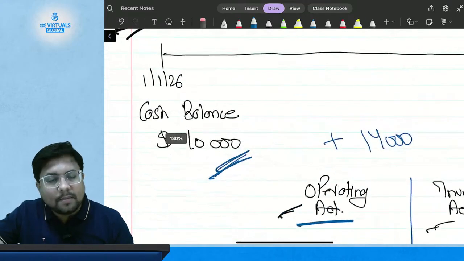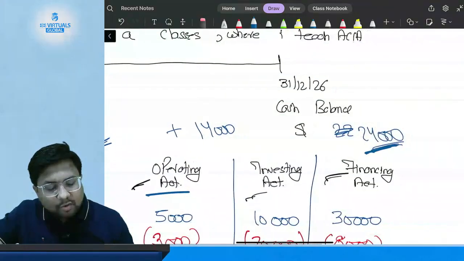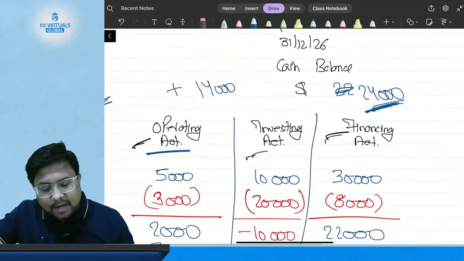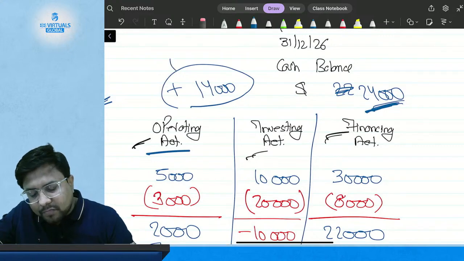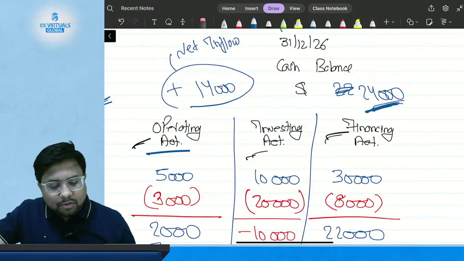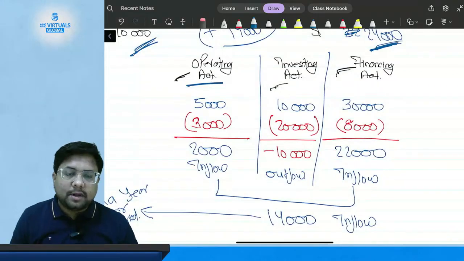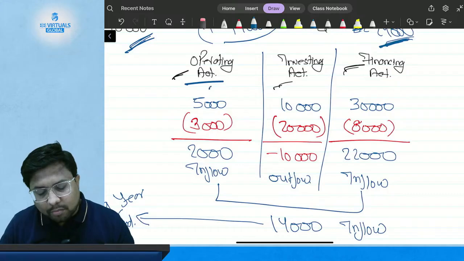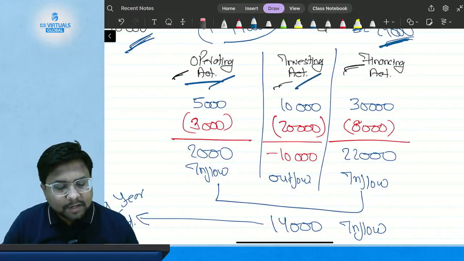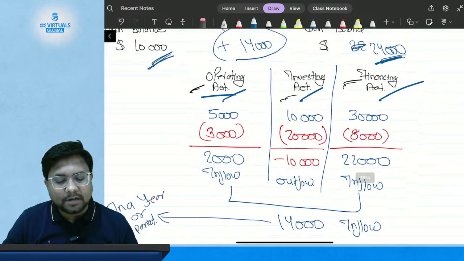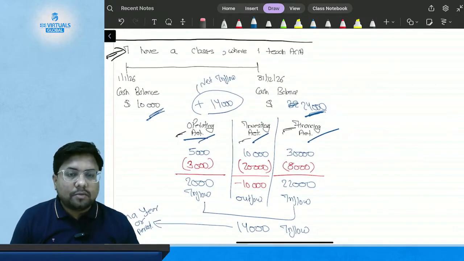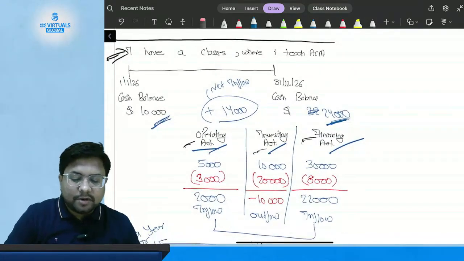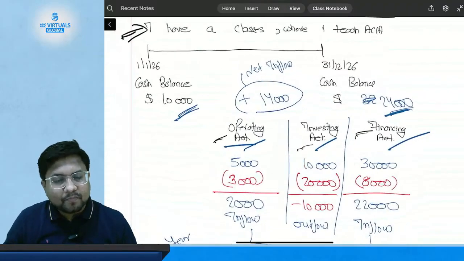In the opening you have $10,000, at the end you have $24,000, and you have a net inflow from all categories of $14,000. You also have a bifurcation of how much inflow and outflow is with regard to operating activity, investing activity, and financing activity. So the statement of cash flow provides you information about the period.